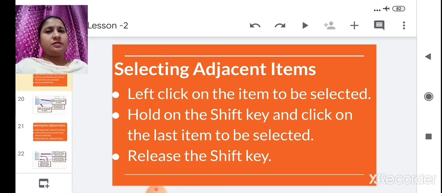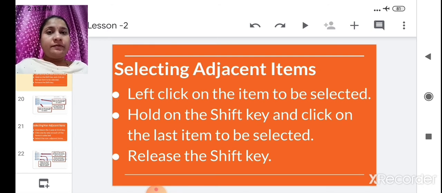Suppose you are doing this assignment on a computer in Microsoft Word. First you will do English and save it with the name English. Then maths, you will save it as maths. Then Hindi, Marathi, EVS, each saved with these names as different Word files. Now you have to submit. You are given one date on which you have to submit all these assignments. What will you do? You will go to the computer and select all these assignments.